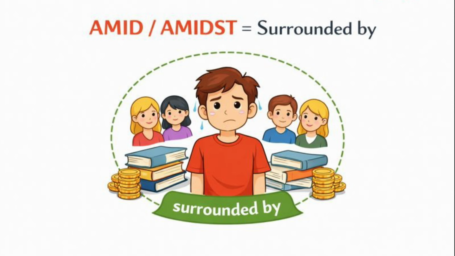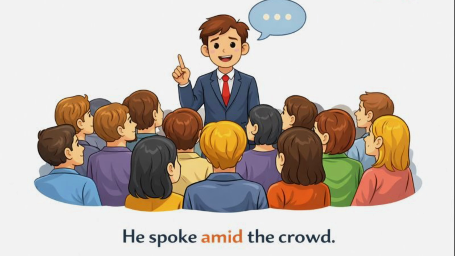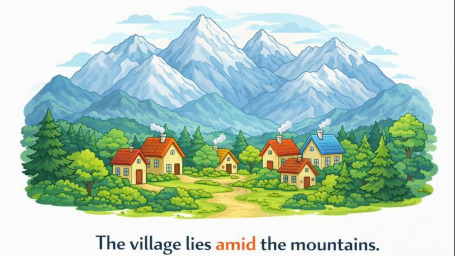Now that the meaning is clear, let's move into daily life sentence examples. As we go through them, notice how amid and amidst always show surrounding conditions or environments. Let's start with the people example. He spoke amid the crowd. This shows he was surrounded by listeners. Now, let's look at place. The village lies amid the mountains. The mountains surround the village.